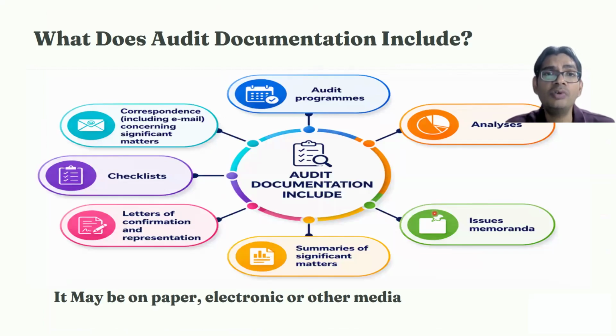Now, till now, we have discussed that audit documentation we have to collect, document, review, and supervise. So the question is, what all things are included in audit documentation? We have understood what audit documentation is, but what are the types? Audit documentation could be the audit programs that we prepare, the various analyses that we have done or will be doing during the audit exercise, the various memorandums or communication that we do with the management, the letters of confirmation that we issue, and the summaries of significant matters.